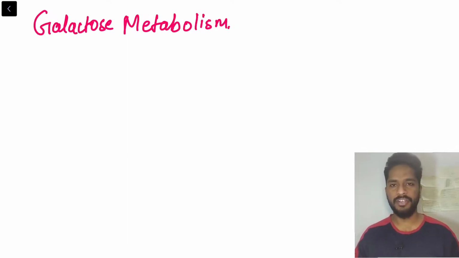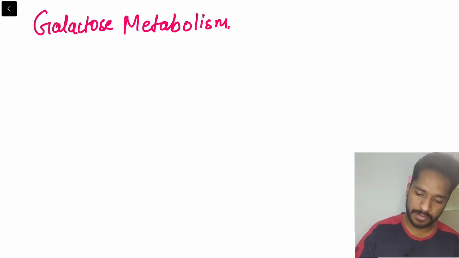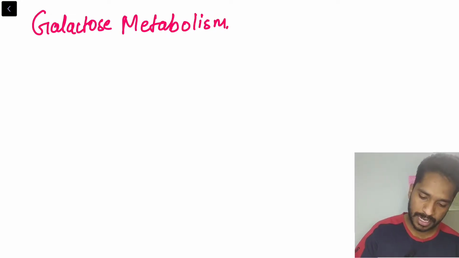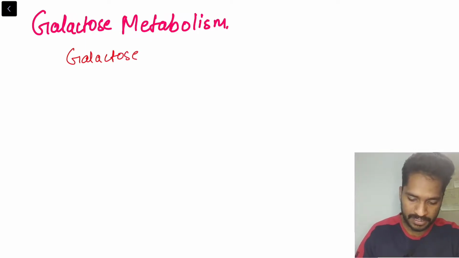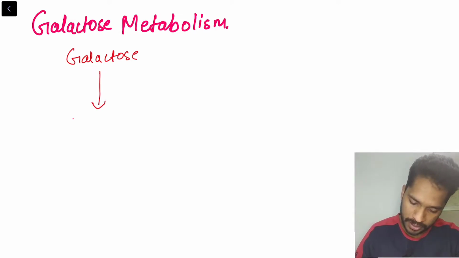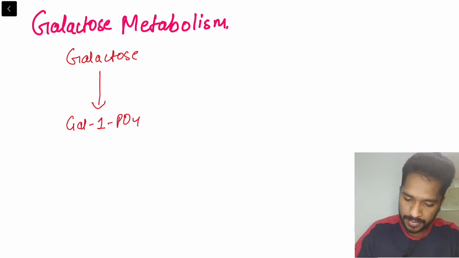In this video we are going to talk about galactose metabolism and the disorder due to galactose metabolism called galactosemia. We'll start with the galactose metabolism first. Galactose first gets converted into galactose 1-phosphate with the help of the enzyme galactokinase.